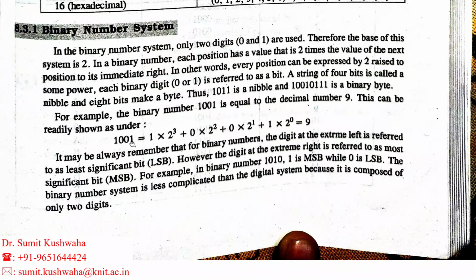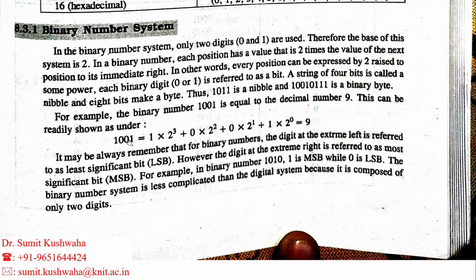In the binary number system, always remember that the digit at the extreme left is referred to as the least significant bit, and the digit at the extreme right is referred to as the most significant bit.